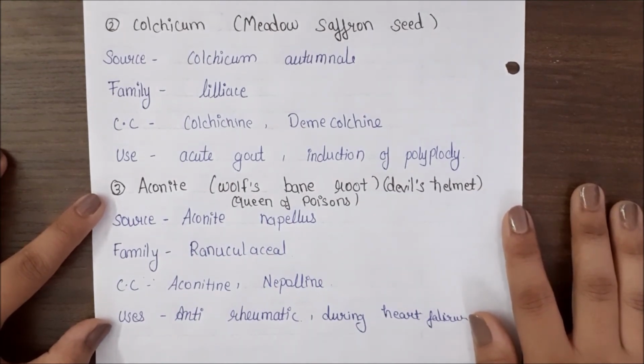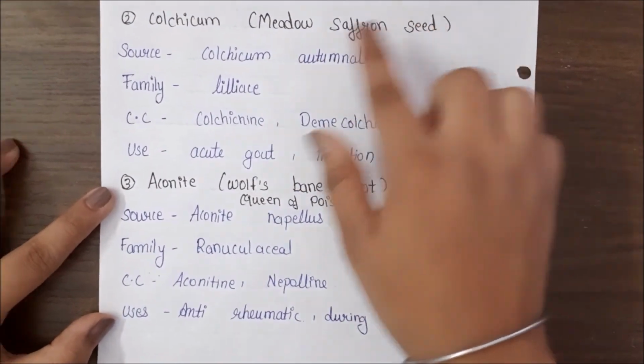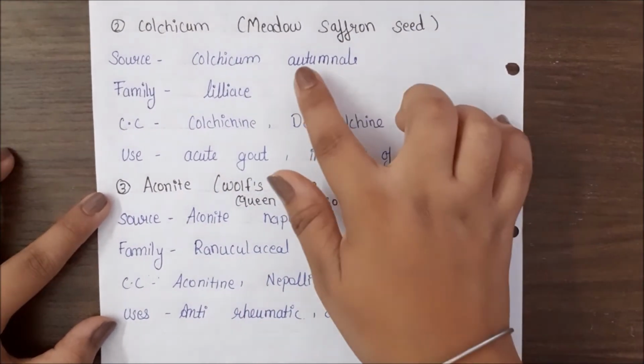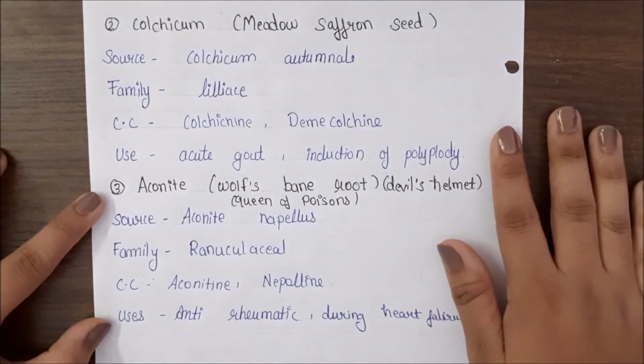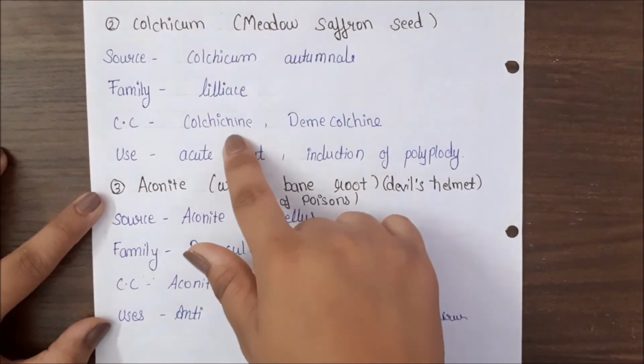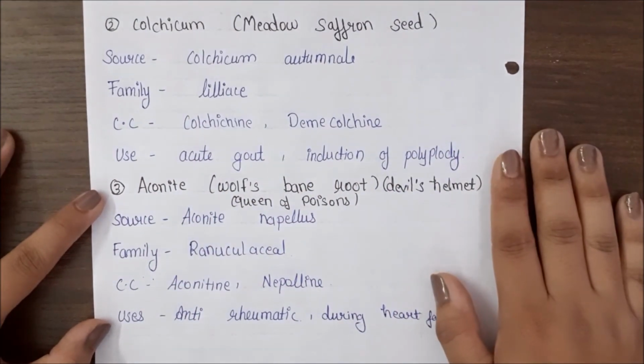Next is colchicum, that is also known as the meadow saffron seeds. Source is Colchicum autumnale. Family is Liliaceae. Its chemical constituents contain colchicine and demecolcine. Uses, that is used in gout or induction of polyploidy.